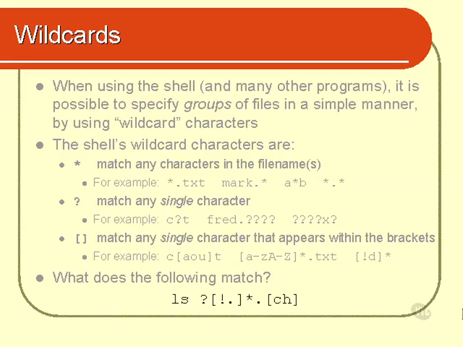Well, let's start at the end. It will match file names that end in a full stop followed by a single character, which is either C or an H. So it's all files that end in .c or all files that end in .h. What about the beginning? Well, it can start with any character at all, but the second character must not be a dot. And that's pretty much it. So it's all files that either end in a .c or end in a .h where the second character is not a full stop.